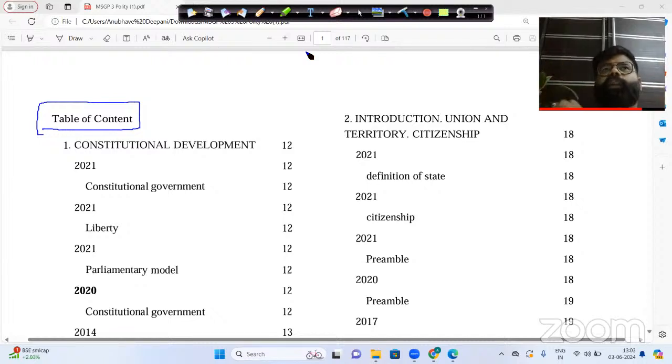For example, if you are reading polity with the help of the Lakshmikant book, Lakshmikant is a limited book. There will be a limit to the content of Lakshmikant, and there will be a limit to UPSC asking questions of polity. The same thing goes for the other subjects also, whether it is ancient history, medieval history, modern Indian history, art and culture, geography, economy, environment and ecology, science and technology, etc.